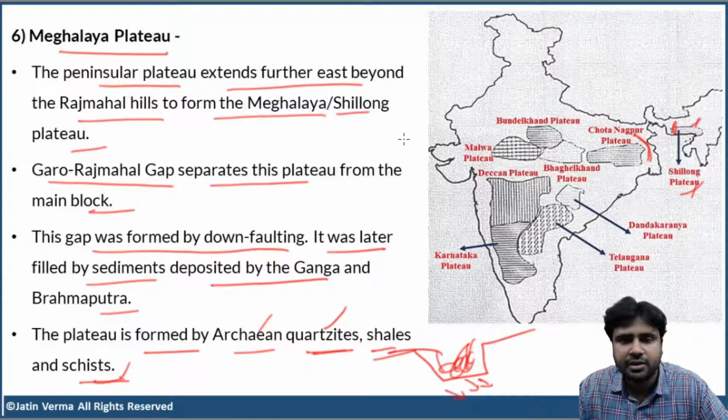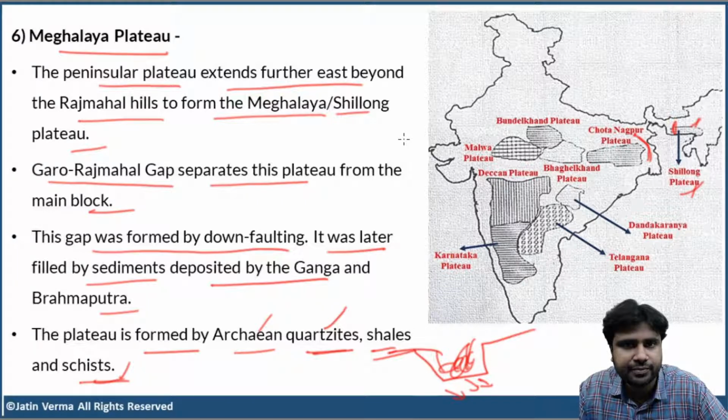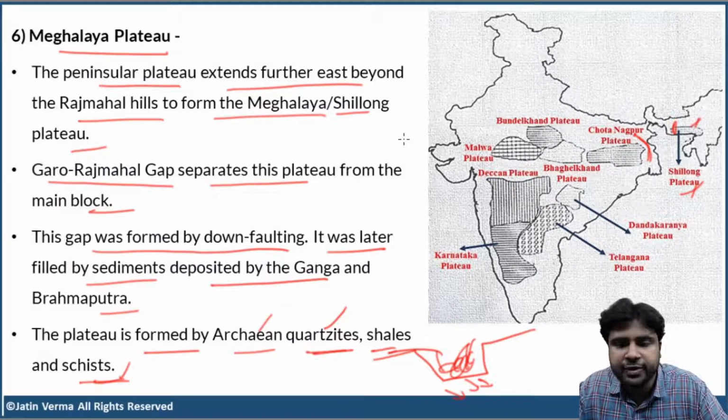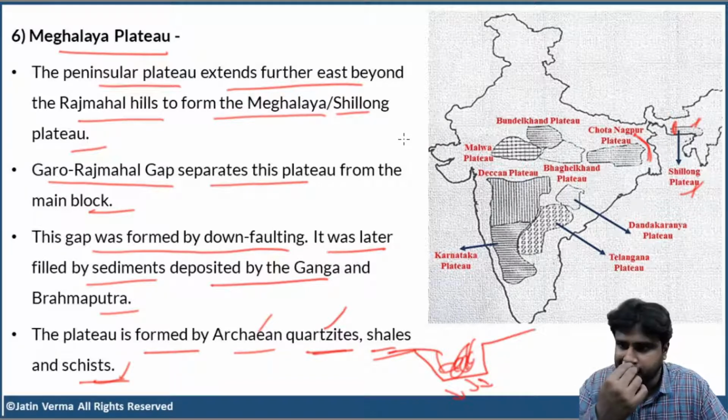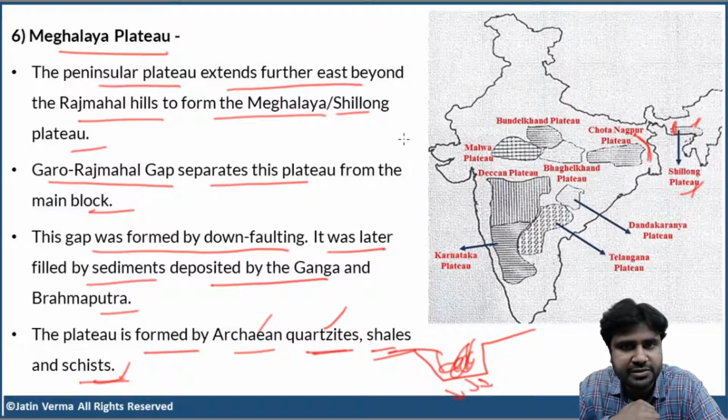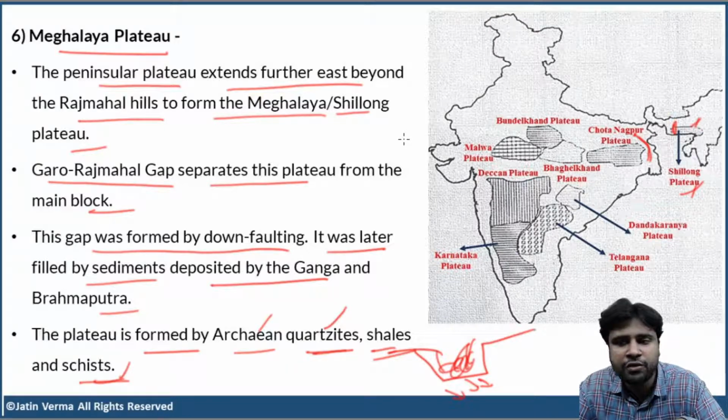Okay. So, that is about Meghalaya Plateau. What are the important points you have to remember about Meghalaya Plateau? First, the Garo Rajmahal Gap. This gap was formed due to the downfaulting. The block subsided, and then this gap was filled with sediments by Ganga and Brahmaputra rivers. So there is a gap between Rajmahal Hills and the Garo Hills. We can consider Rajmahal Hills as the northeastern edge of the Chota Nagpur Plateau.